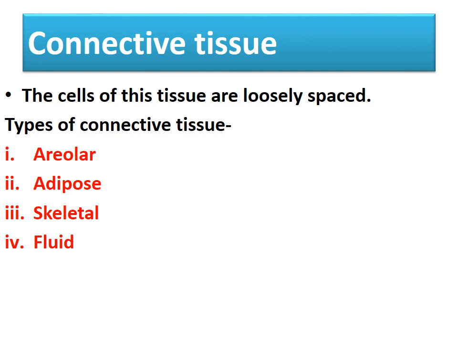Now, connective tissue is again classified into four categories. Epithelium was also classified into four. Similarly, connective tissue is also classified into four categories. So what are the types of connective tissue? Basically, there are four types. Number 1 is areolar connective tissue. Number 2, adipose connective tissue. Number 3, skeletal connective tissue. And number 4, fluid connective tissue. So these are the four types of connective tissue under animal tissue, and we will be studying each in detail one by one.